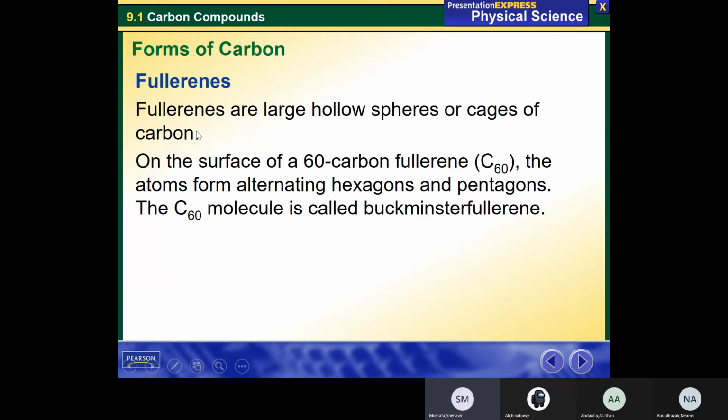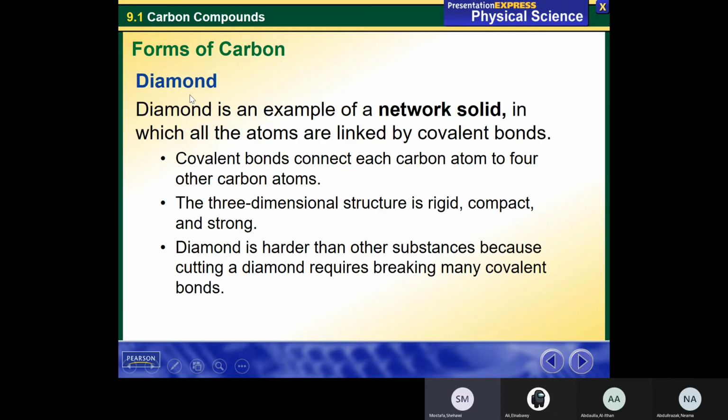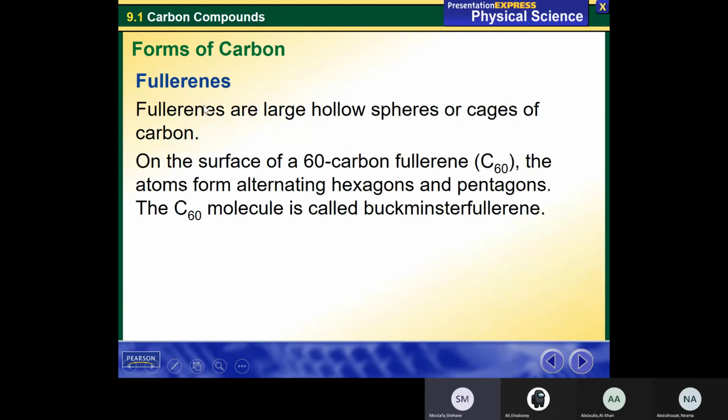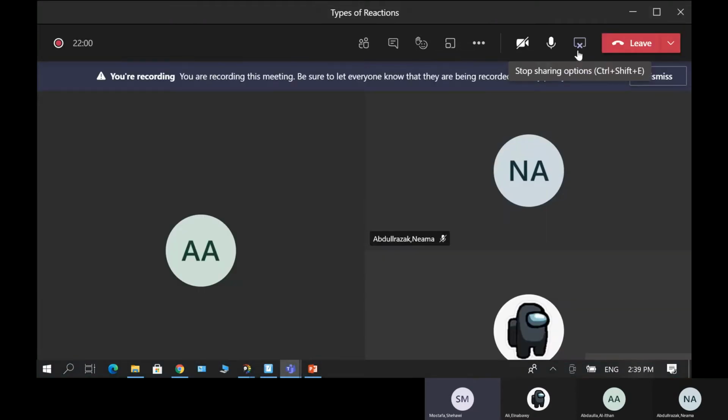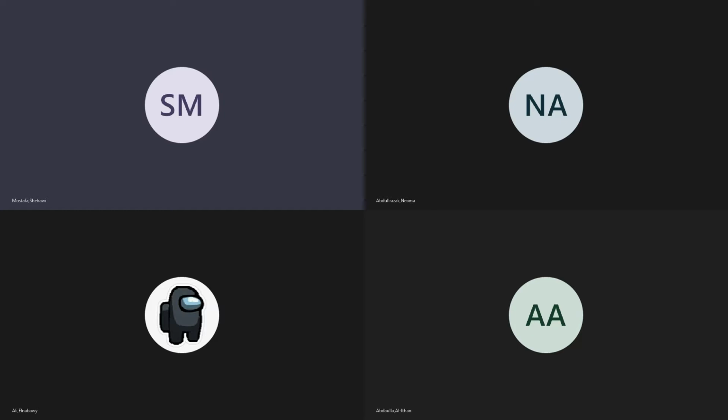Now we know about carbon compounds and why carbon forms so many different compounds. Right now, pure carbon forms 3 major forms: diamond, graphite, and fullerenes. Let me just stop sharing and find the video that talks about the 3 different types of carbon.